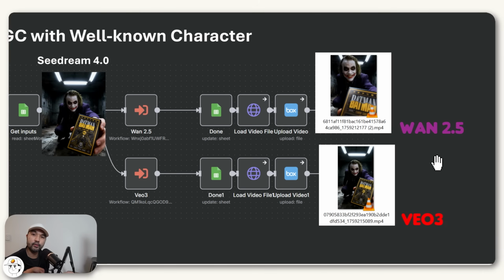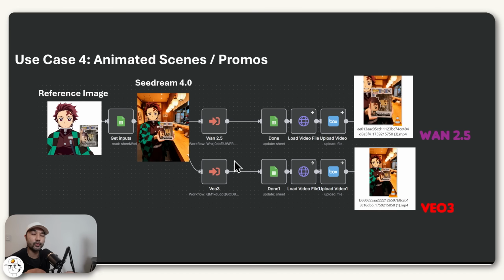So I'd say both of those are really good in terms of the video, but if you were to hear the audio, the dialogue, as well as the voice of the Joker is just better for the Veo3 version. So I think when Veo3 works and doesn't reject your request, the videos that it generates is actually turning out to be better versus Wan2.5. And I think if we go to our fourth use case, you'll find that may be true as well, because for this one, I wanted to test it with videos featuring animated characters.